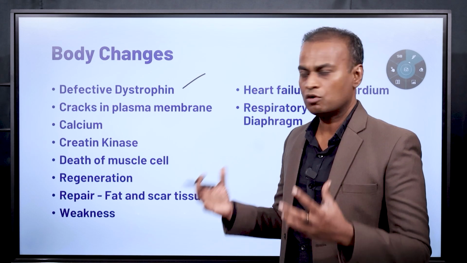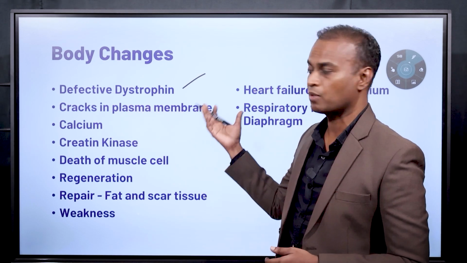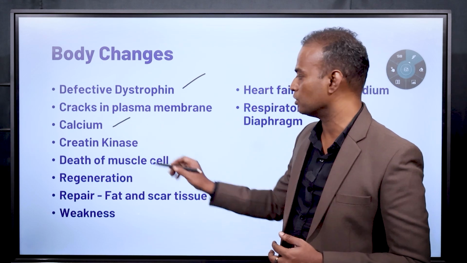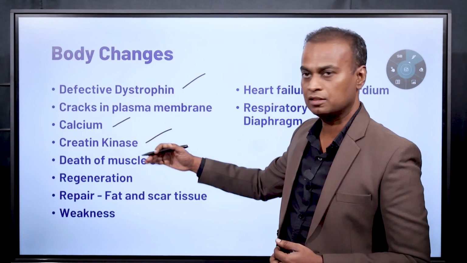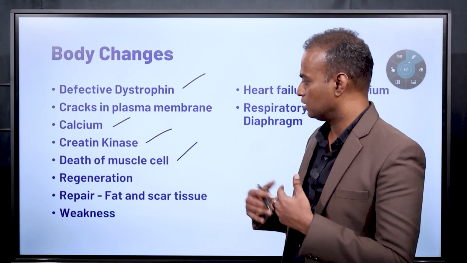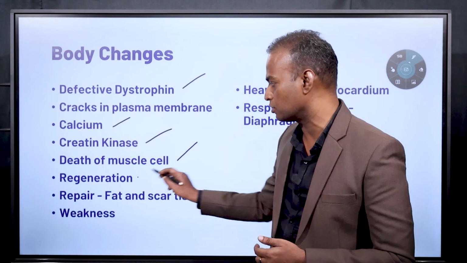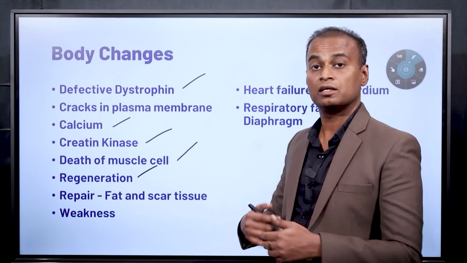We will see what defective dystrophin protein is, and what happens when there is a crack in the plasma membrane of the muscle cell. What happens to the calcium, and what happens to the creatine kinase? Calcium is present outside of the cell and creatine kinase is present inside of the cell. So how does the muscle cell die? Initially the muscle cell will completely recover, that is known as regeneration.